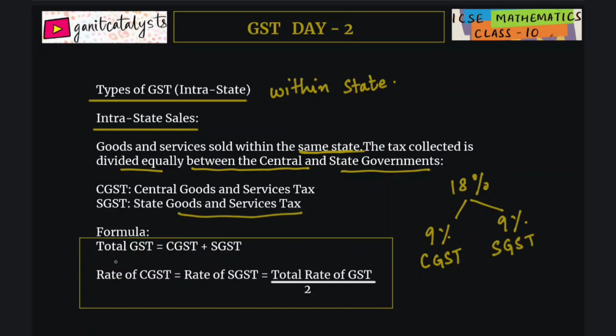To calculate total GST, we calculate CGST and SGST and add them. The rate of CGST is equal to the rate of SGST, half of the GST rate. Here the rate of GST is 18%, so the rate of CGST is half of it, 9%, and the same for SGST, 9%.